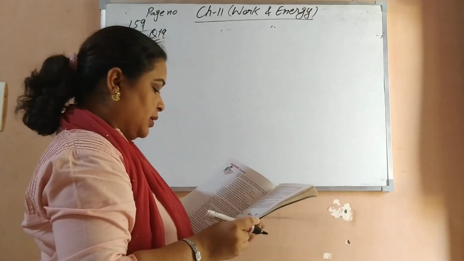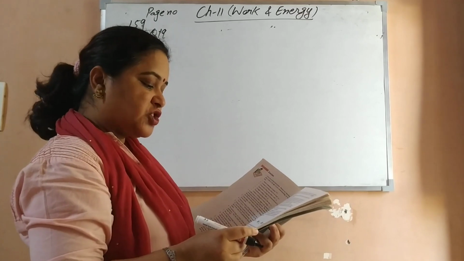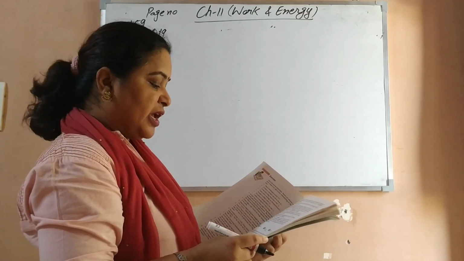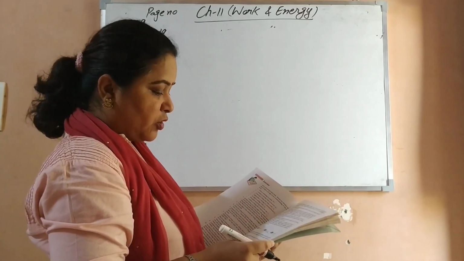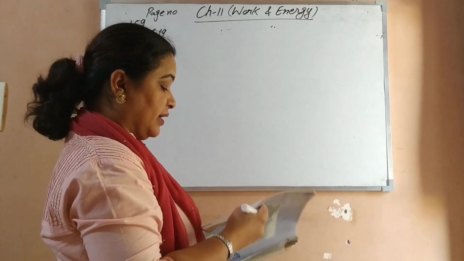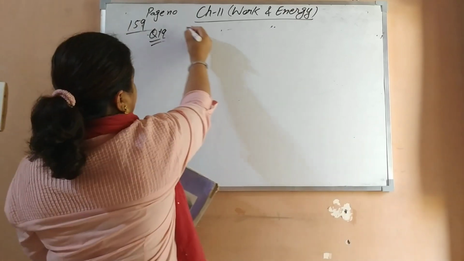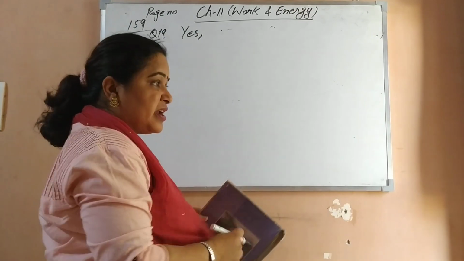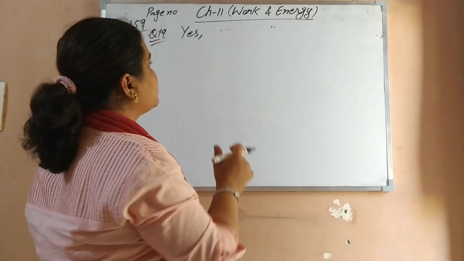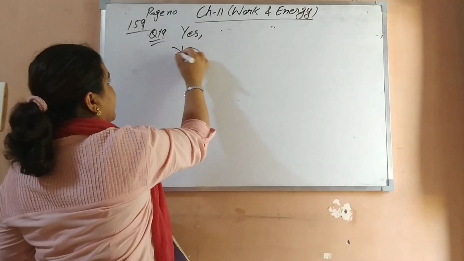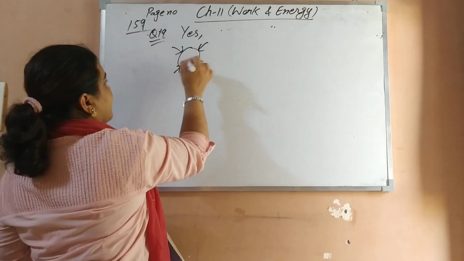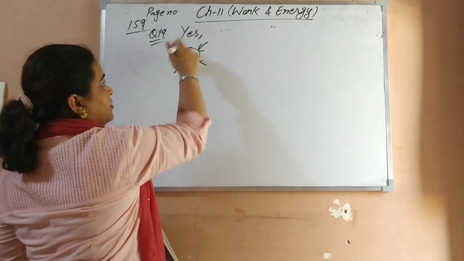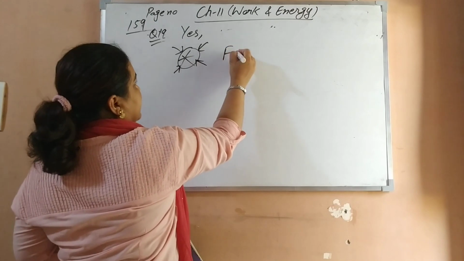Sony says that acceleration of an object could be zero even when several forces are acting on it. Do you agree with her? Why? Yes, we agree. Acceleration could be zero when several forces are acting on a body, if they act on the body from all directions and they are balanced.